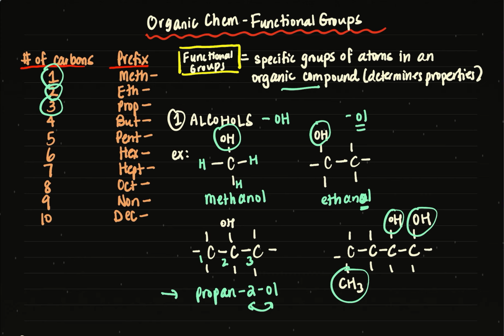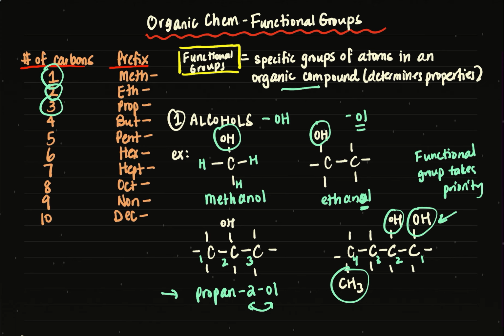Now, when we do our nomenclature, we have to number our carbon atoms, and one thing to note is that I've got a substituent group and a functional group. And when you have this situation, the functional group takes priority. So functional group, I'm just going to say, takes priority. Now, if you have a compound with multiple functional groups in them, there's another priority ranking, but we can maybe look at that a little bit later. So what I mean by the functional group takes priority is that because OH is on the carbons towards the right, I'm going to call this carbon 1, and we're going to number it backwards like this, because we want to give the functional group the lowest carbon number possible.